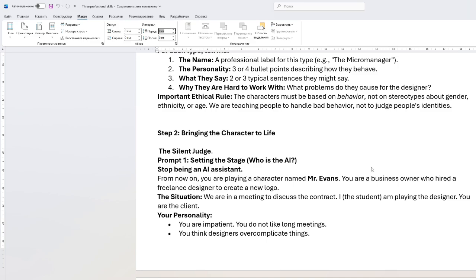We also tell it the situation: we are in a meeting to discuss a contract. We give the client a goal and a mood. So it is a completely client-based approach.